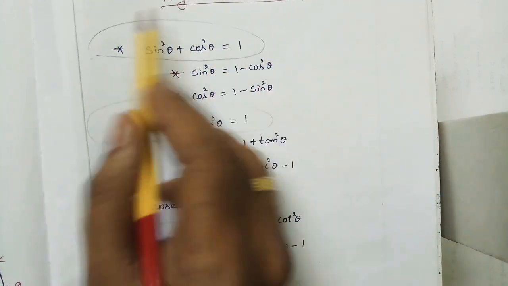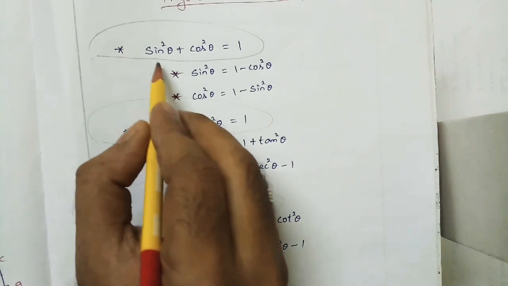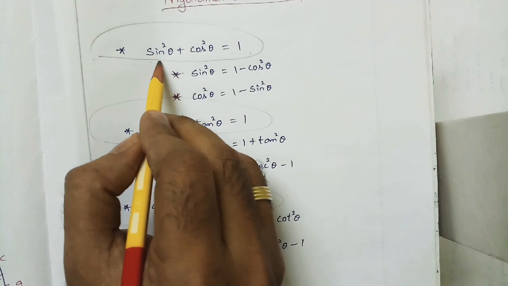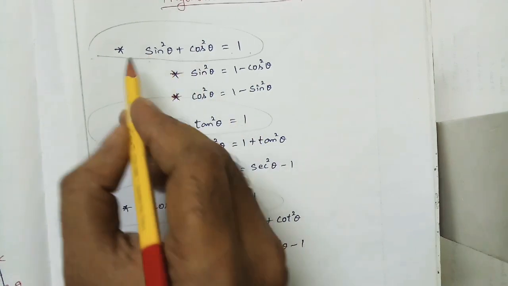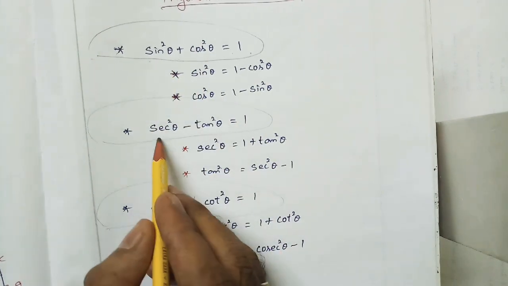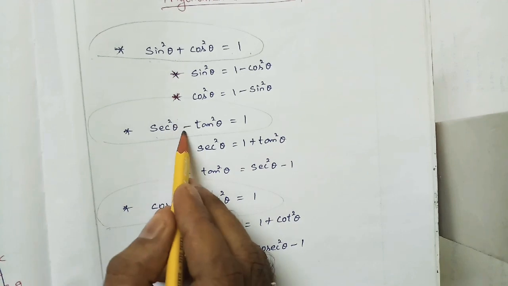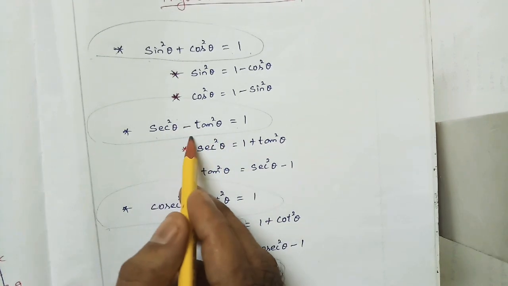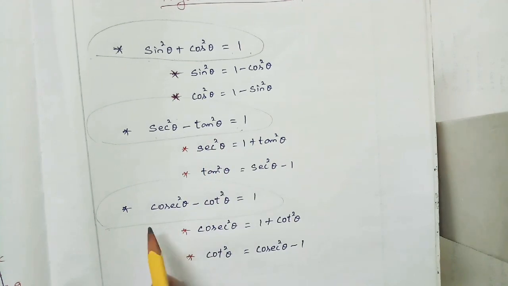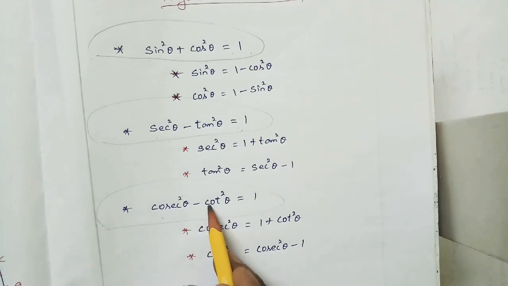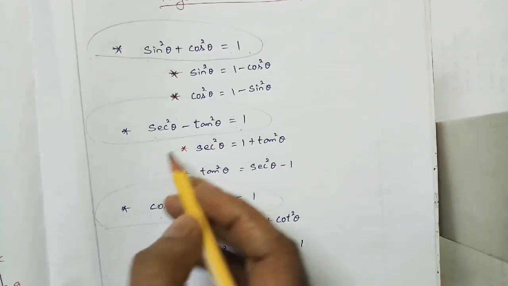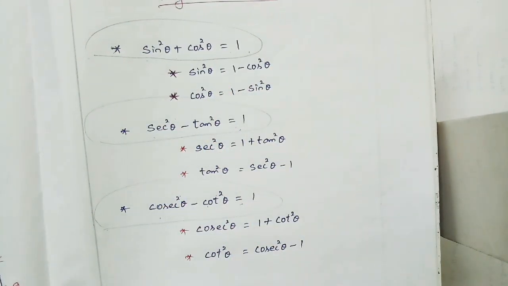What are the 3 formulas? Sin square theta plus cos square theta is equal to 1. This is very important. The next important formula is sec square theta minus tan square theta is equal to 1. The last one is cosec square theta minus cot square theta is equal to 1. If you know these 3, the remaining 6 formulas are derived from these 3 only.